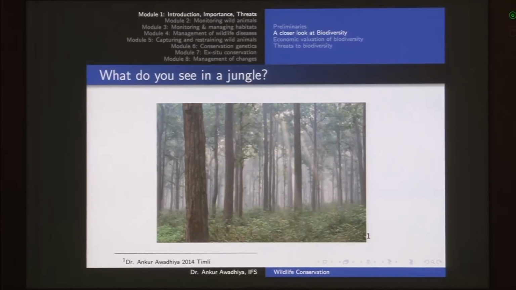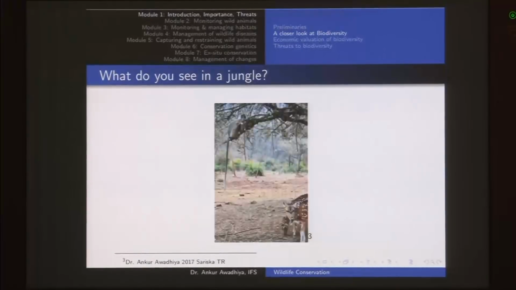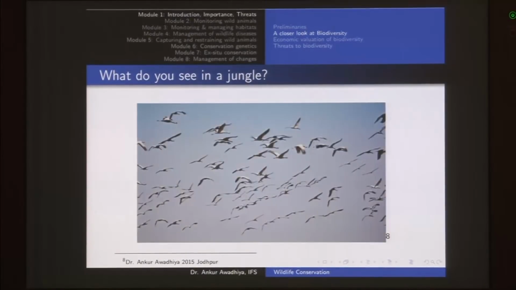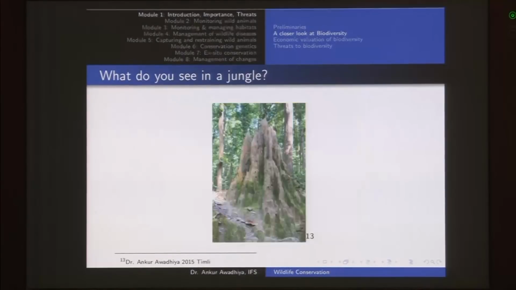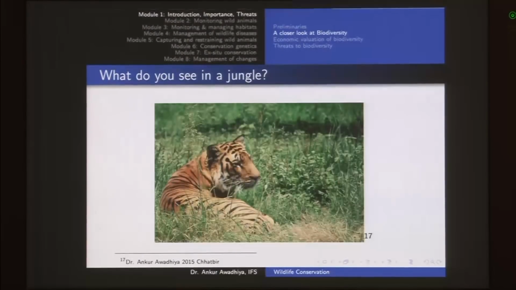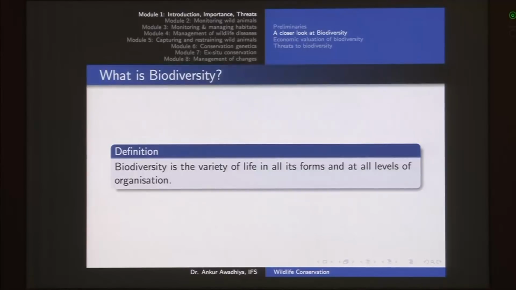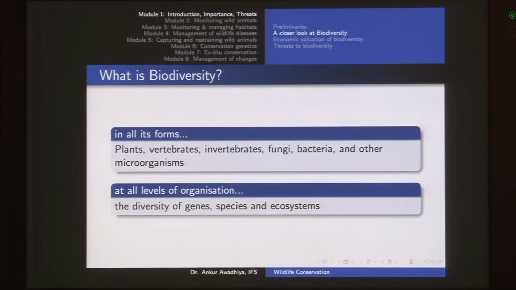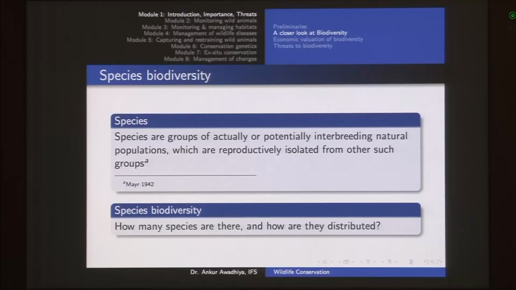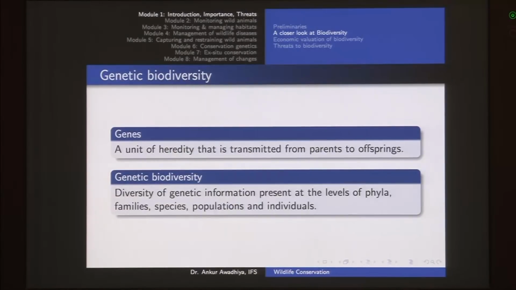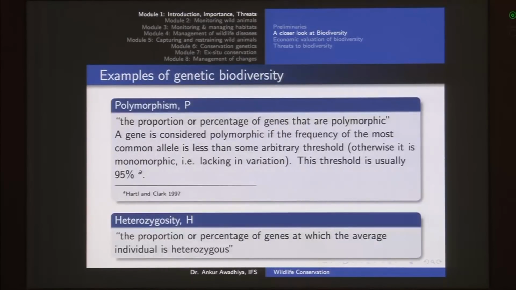In the next lecture we looked at different forms of biodiversity that we observe in a forest area. So from plants, animals, fungi, microorganisms, everything. And then we came to this definition of biodiversity. It is a variety of life in all its forms and all its levels of organization. So plants, vertebrates, invertebrates, everything are involved. And we also look at 3 levels of organization: genes, species and ecosystems. So then we talked about what is the species biodiversity, what is the gene, what is the genetic biodiversity.